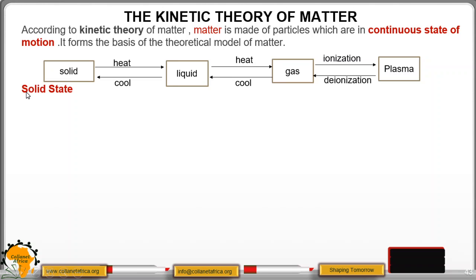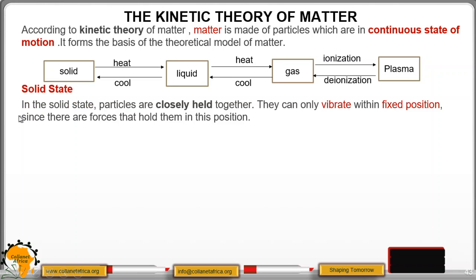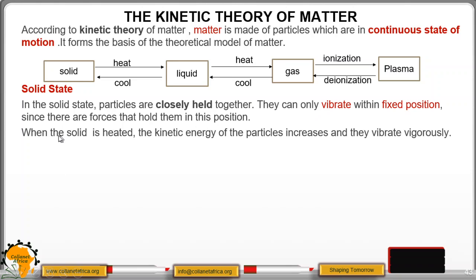So let us start with the solid state. At this state, particles are closely held together. They can only vibrate within fixed positions since there are forces that hold them in this position. When the solid is heated, the kinetic energy of the particles increases and they vibrate vigorously.